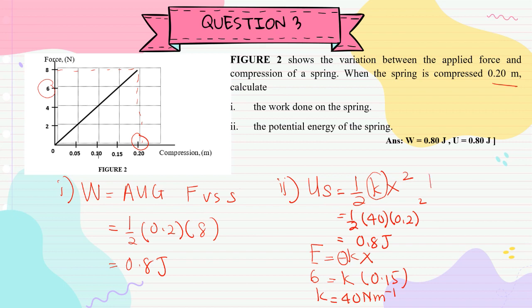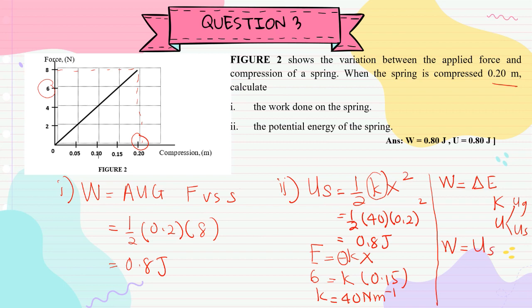Or the second method, okay, if you still remember, I told you that work energy theorem, work done is equals to change of energy, either kinetic energy, UG or US. So for this case, we can conclude that work done is equals to US.